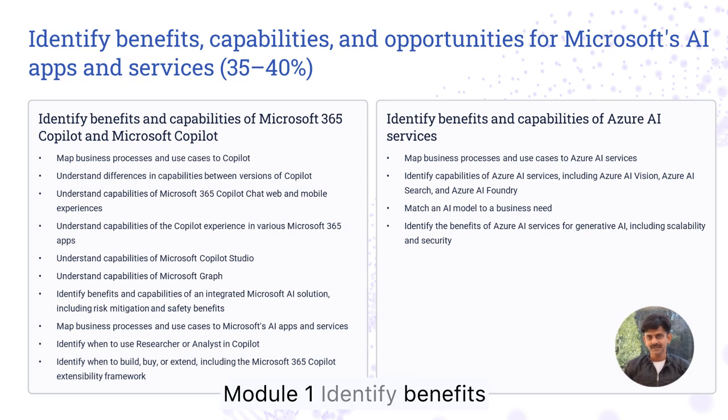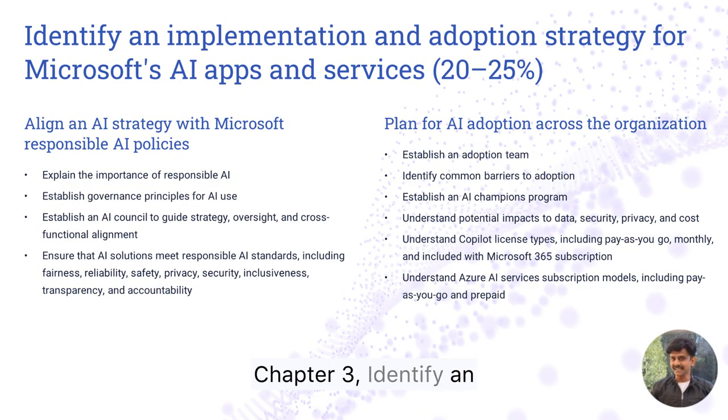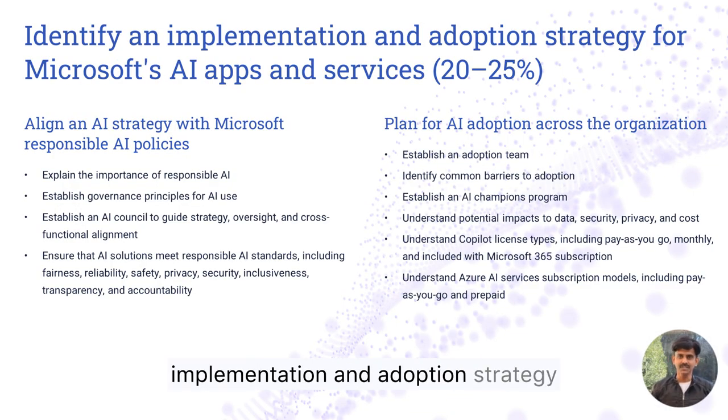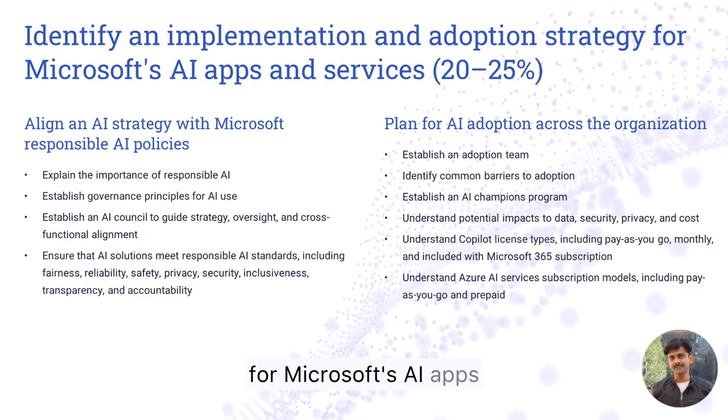Module 1. Identify benefits and capabilities of Microsoft 365 Copilot and Microsoft Copilot. Module 2. Identify benefits and capabilities of Azure AI services. Chapter 3. Identify an implementation and adoption strategy for Microsoft's AI apps and services, 20 to 25%. Align an AI strategy with Microsoft responsible AI policies, plan for AI adoption across the organization.